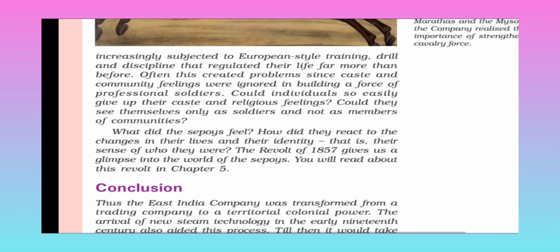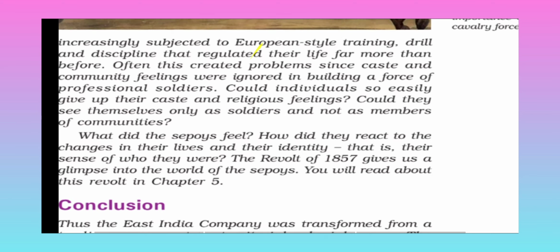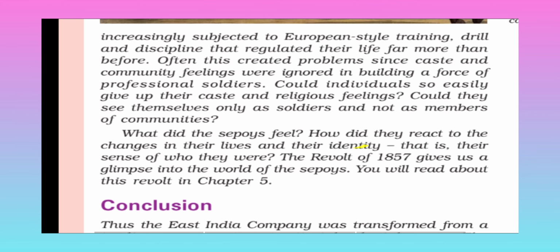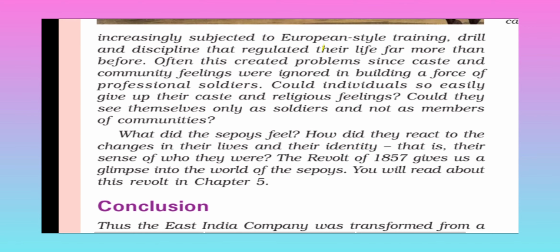Okay, so now new rules, regulations and discipline came into the army. Often this created problems since caste and community feeling were ignored in the building of a force of professional soldiers. Could individuals so easily give up their caste and religious feelings? Okay, so now everyone has to give up their caste and religious feeling and has to be the same in the army as a member.